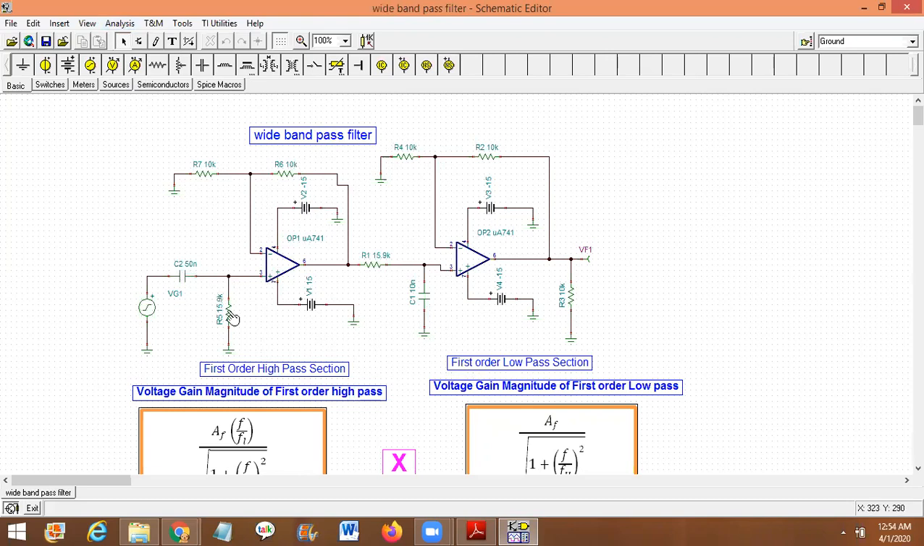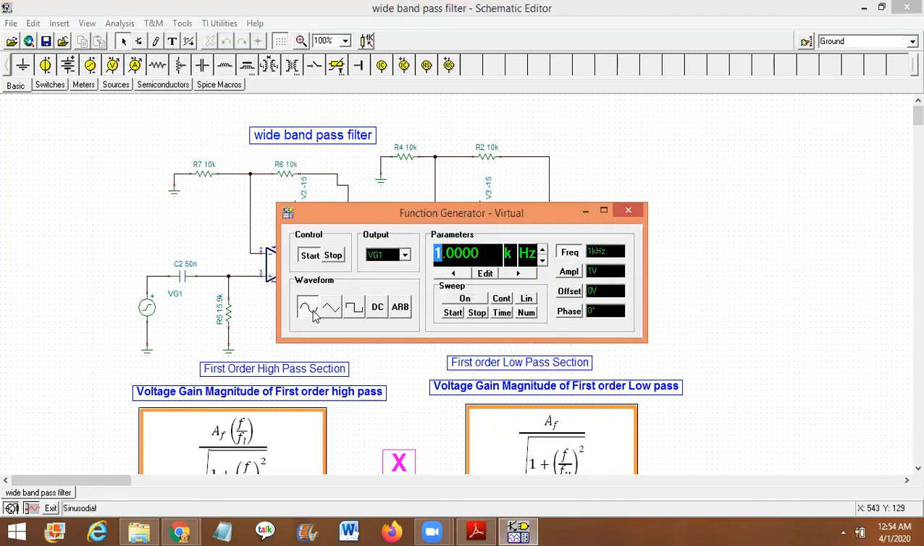Let us consider this circuit. Why is it first order? Because it has only one RC section and one RC section. You can cascade both as first order, or both as second order. Now let us see the input we are giving. The input is a sinusoidal signal, of amplitude 1k and frequency 1 kilohertz, which we are giving from the function generator.